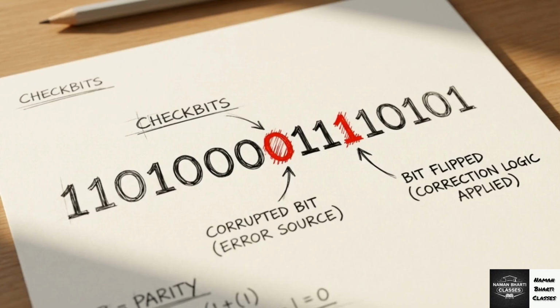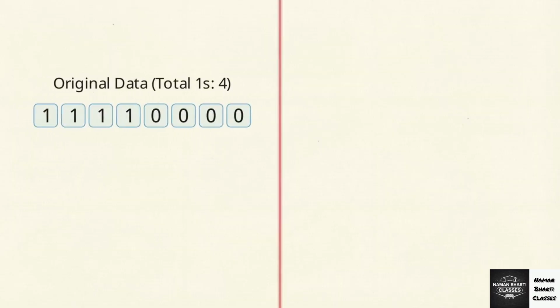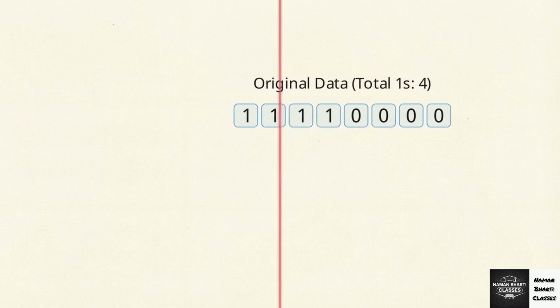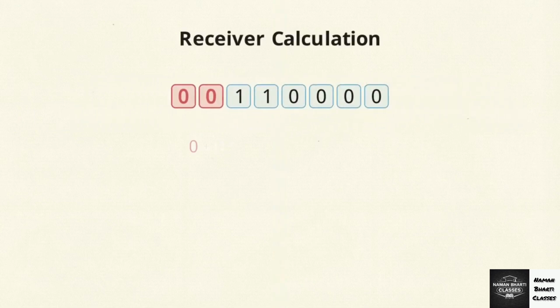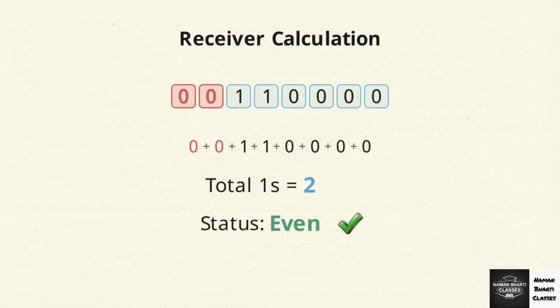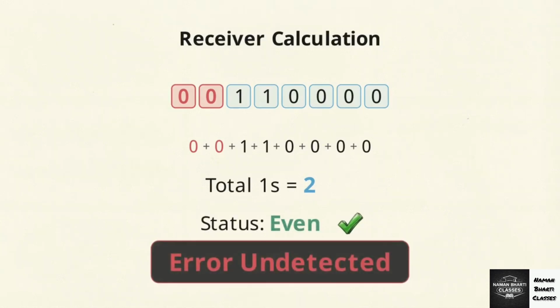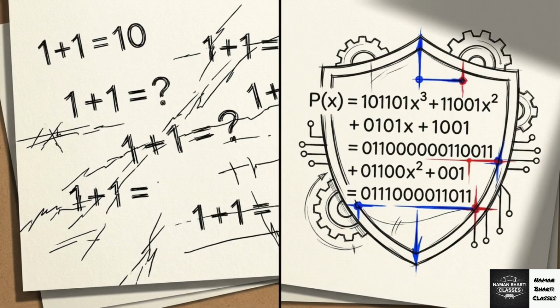This method fails when multiple bits are corrupted simultaneously. If 2 bits flip during transmission, a burst error, the total count of ones remains even. The receiver checks the parity, calculates an even number, and completely accepts the corrupted data. Simple addition is insufficient to combat real-world interference.